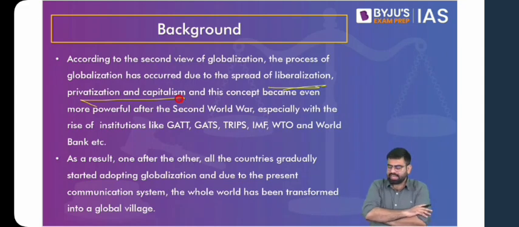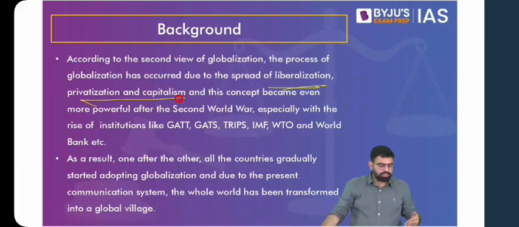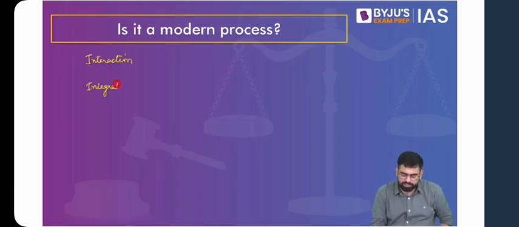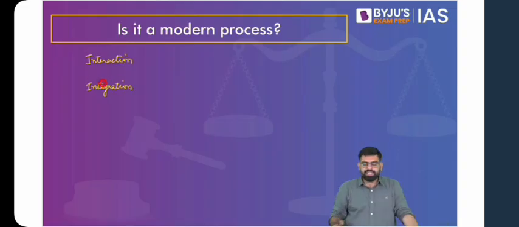So they say that it is after the Second World War that globalization has actually started making the impact that it is making today. In terms of people coming closer, in terms of people interacting, yes, globalization has been there. But if we talk in terms of integration, we see that it becomes more of a modern process. You would not find a lot of integration back then, and you can think of it in terms of integration of the global economy, integration of international society.